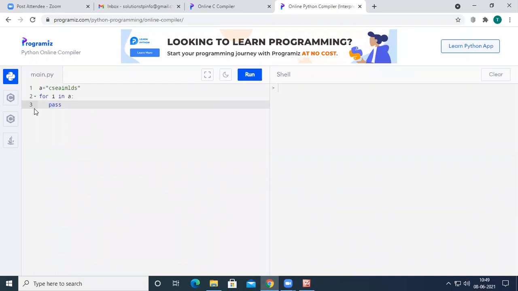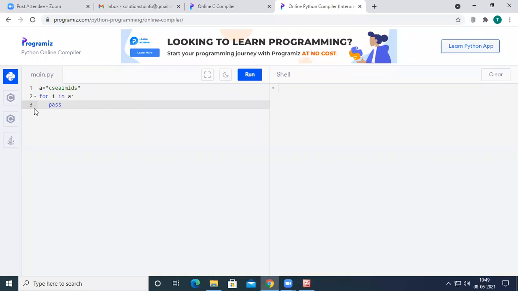When the pass statement is executed, nothing will happen, but you avoid getting an error when empty code is not allowed. So inside a for loop, an if condition, or a while loop, we are not allowed to have empty code. But instead of empty code, we can have this pass statement. Empty code is not allowed in loops, function definitions, class definitions, or if statements. Instead of empty code, we can have the pass statement. Okay, I think you all understood why pass is used.